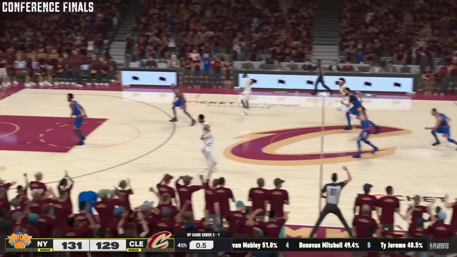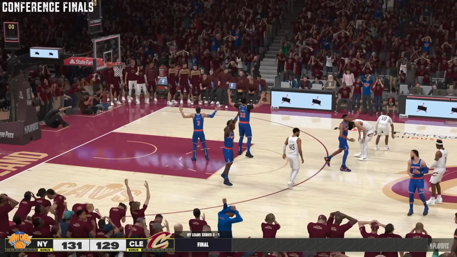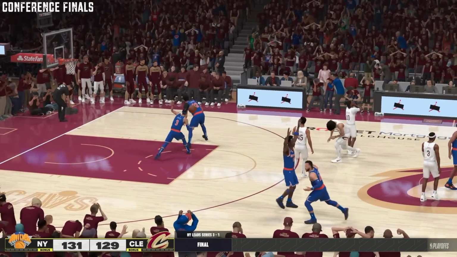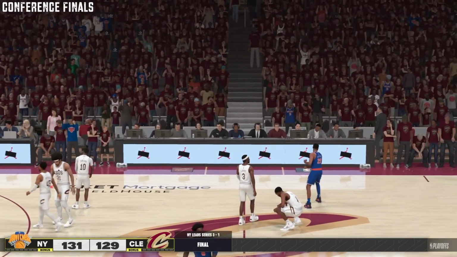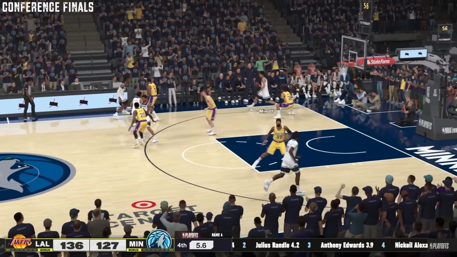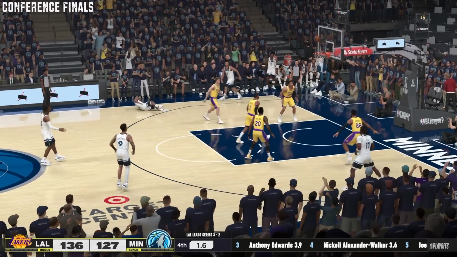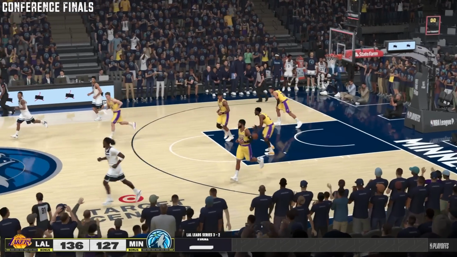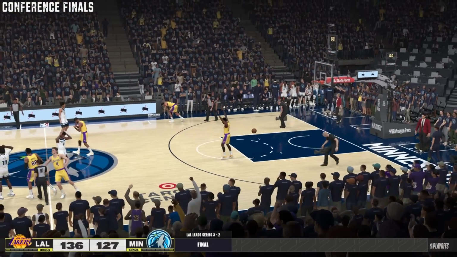Mobley the rebound. LeVert needs it. Oh, it almost went in off the front of the iron, and the New York Knicks survive, win the series in 5 games, and are headed to the NBA Finals. Down goes the 1-seed Cavs, and also down goes the Minnesota Timberwolves as the Lakers are on a playoff run for the ages. Ever since they got Luka, they have been dominant, as they have now just beaten the Timberwolves in 6 games to move to the NBA Finals.